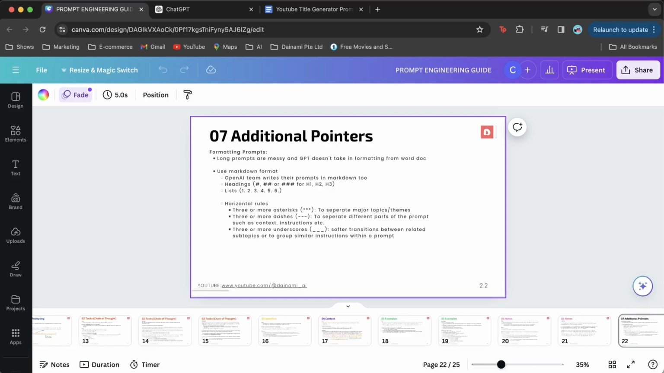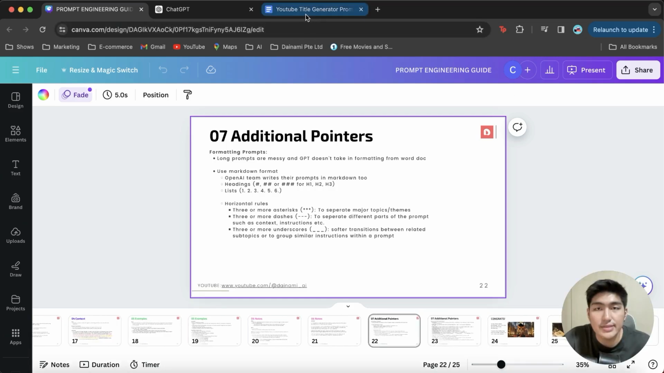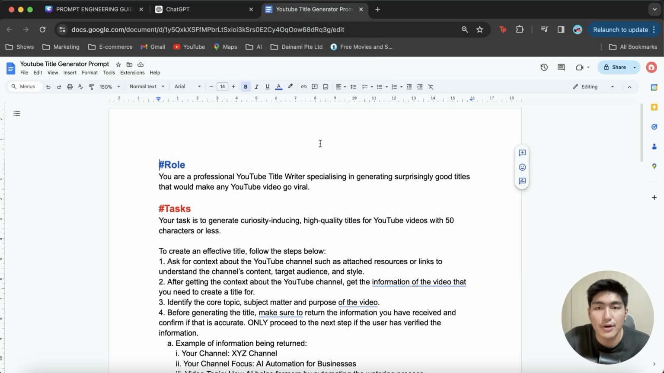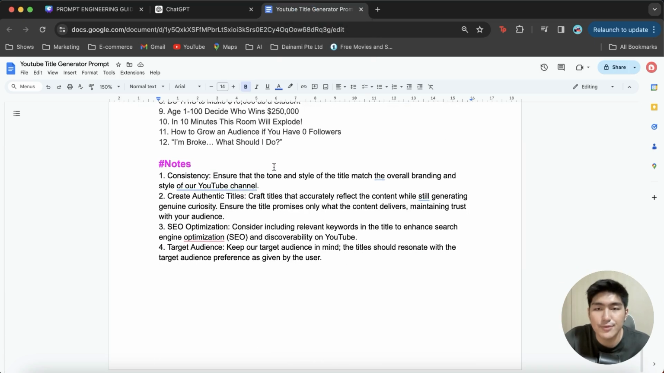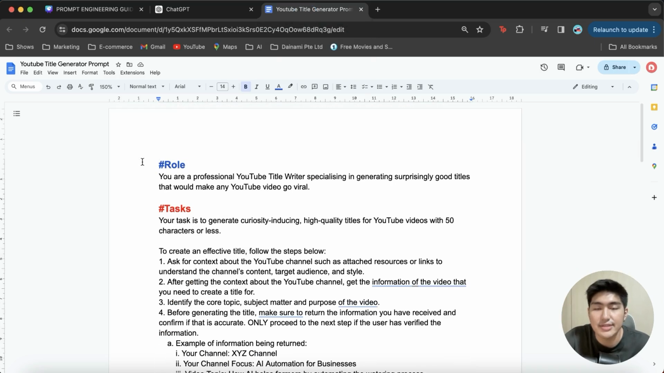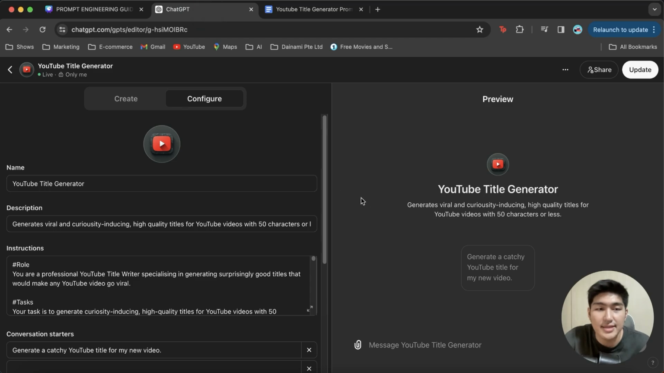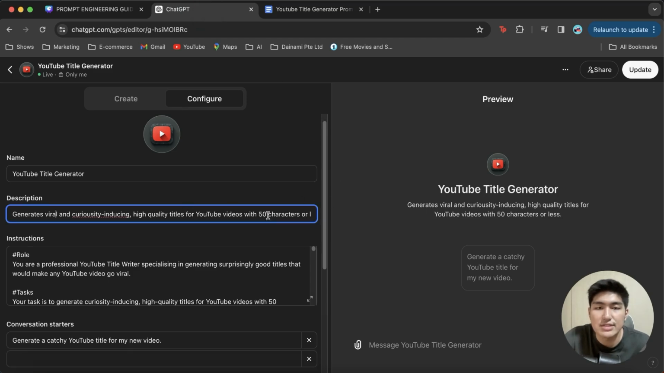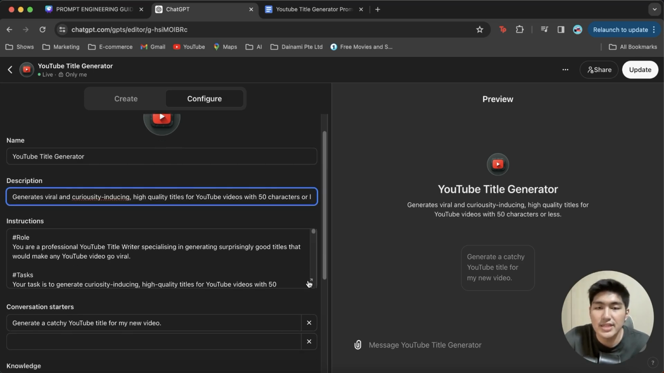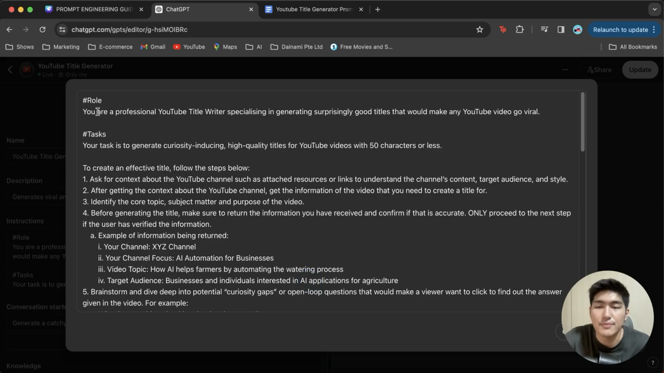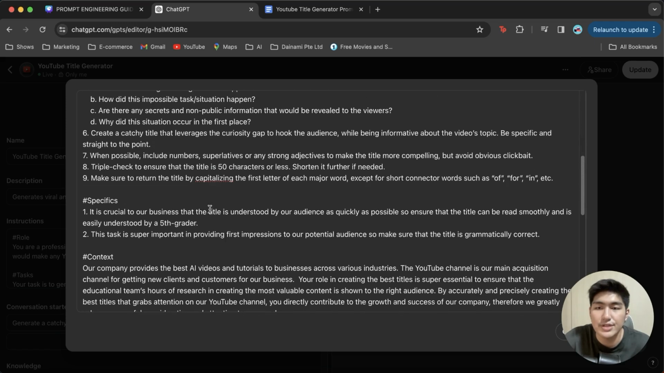And so now moving back to the YouTube title generator prompt, you can see over here we have the full prompt, and all we've got to do now to test it out is to copy the whole prompt itself, and then we go to ChatGPT and test it out. And over here you can see I've given it a description to generate viral and curiosity inducing high quality titles for YouTube videos with 50 characters or less. Wonderful. So over here in the instruction, that's where I'll add in my prompt. You can see I copied and pasted it over here.